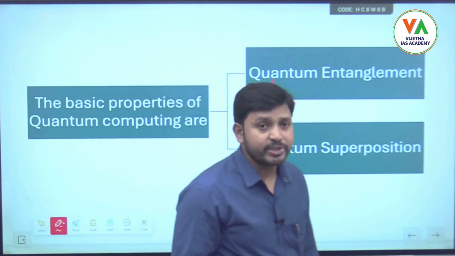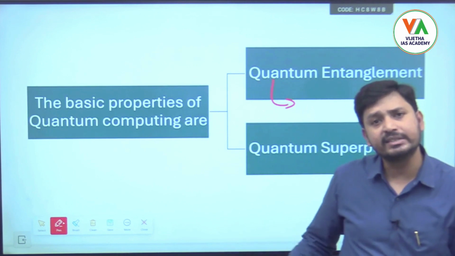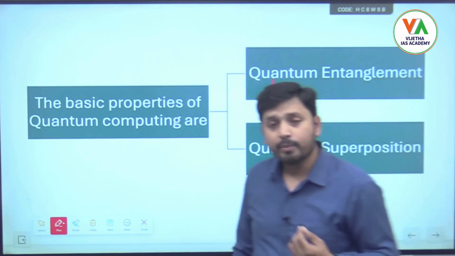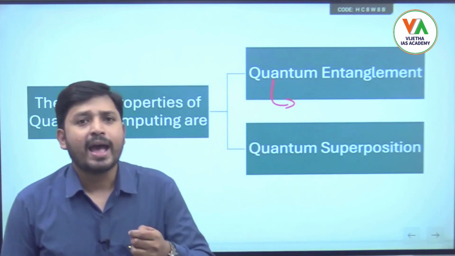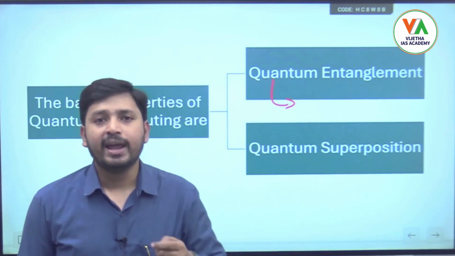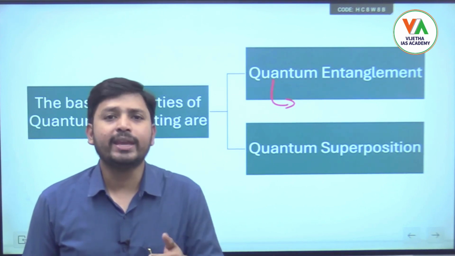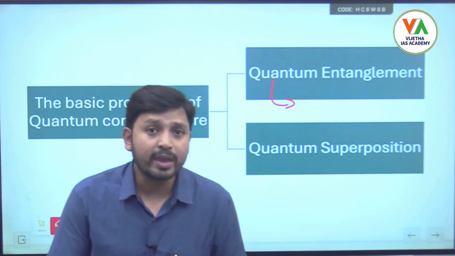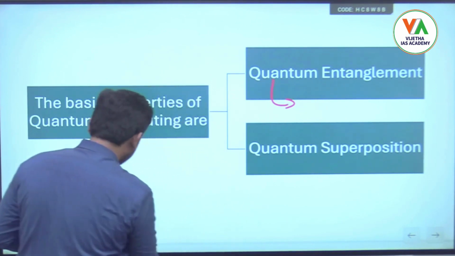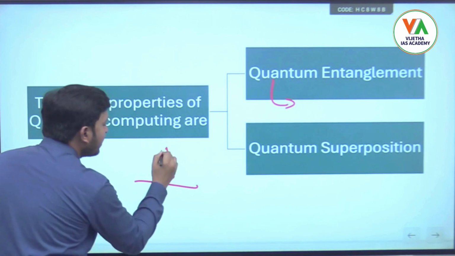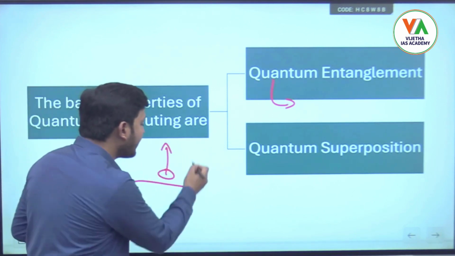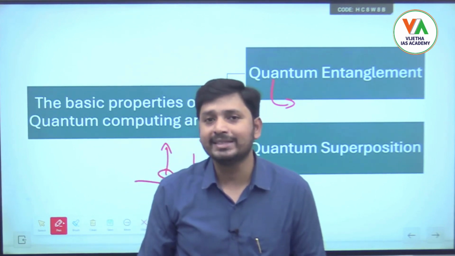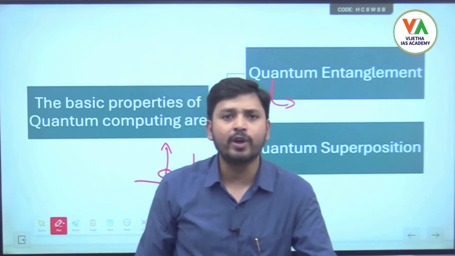See, quantum superposition is nothing but what we discussed earlier, that simultaneously any object can be in both states. For example, let us assume I am going to flip a coin. Once I flip it, either it can fall as head or it can fall as tail, right? This is the coin which I am going to flip. Once this coin has been flipped, after reaching the ground, either it will fall as head or it will fall as tail. With certainty I can say it will fall head or tail.